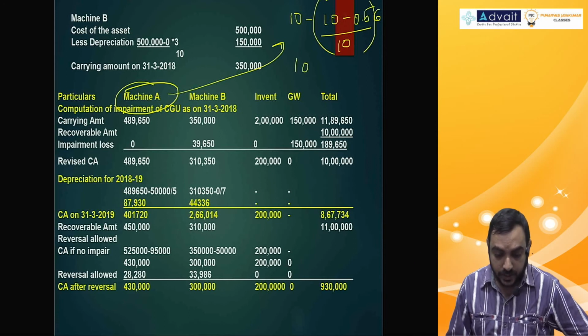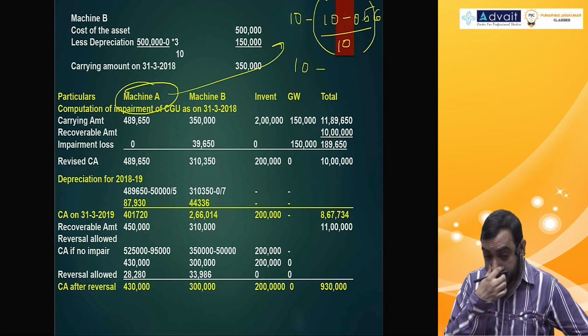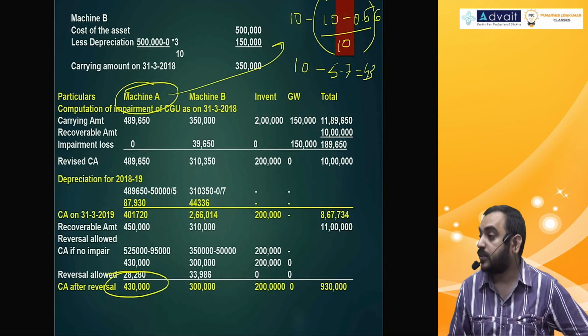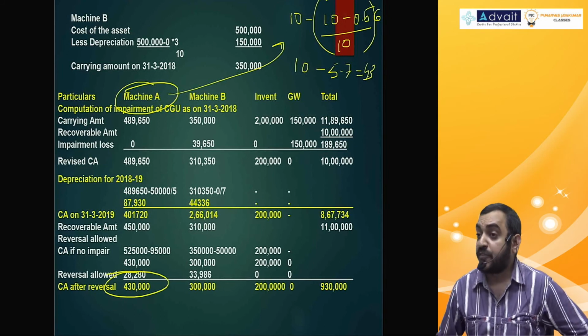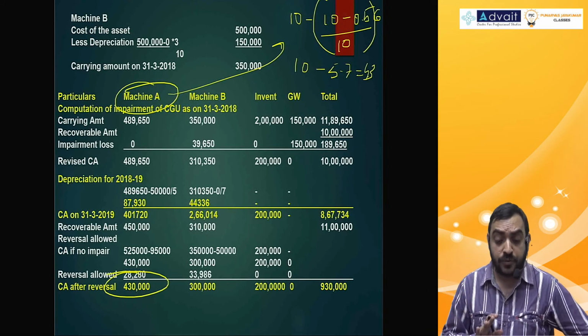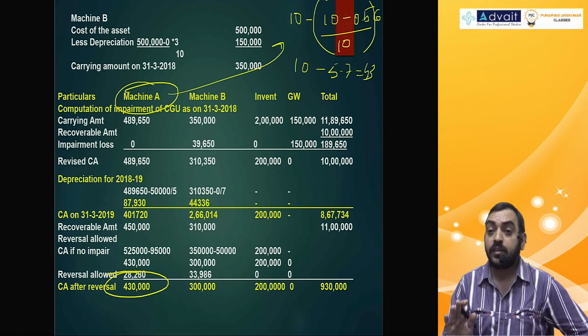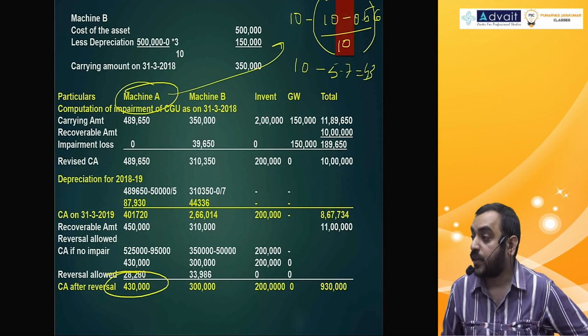10 lakh minus, this is how much? 10 minus 0.5 by 10 into 6. Depreciation is 5.7 lakh, I think. After subtracting, you get 4.3, and that's what you got here ultimately. After all the circus of provision of impairment and reversal of impairment, your value remains the same as before without any impairment.